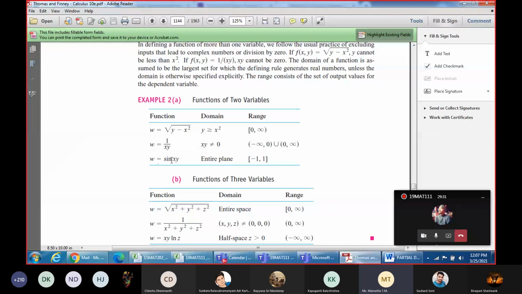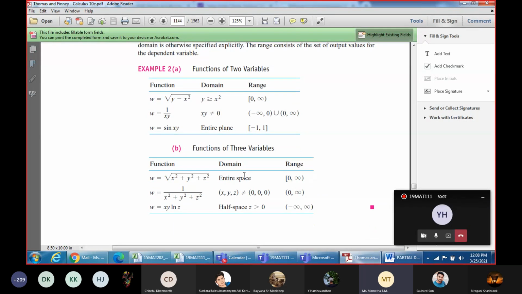For sine of xy, it is defined for all values of x, but the range will be from -1 to 1. Max and min will be -1 and 1. Sine theta ranges from -1 to 1, correct? Yes, ma'am. So that is why we have -1 to 1.